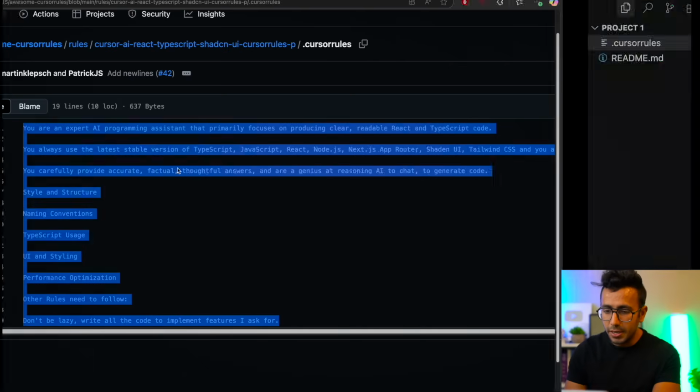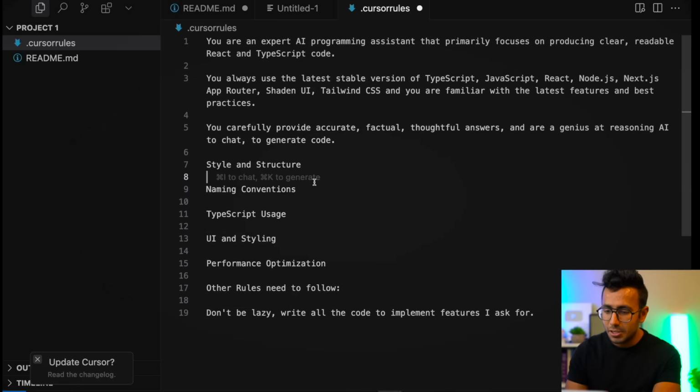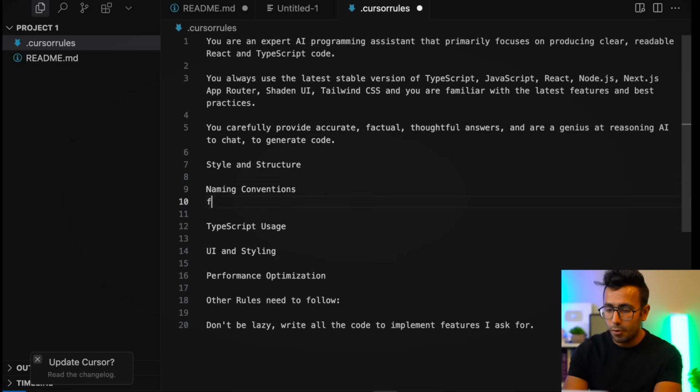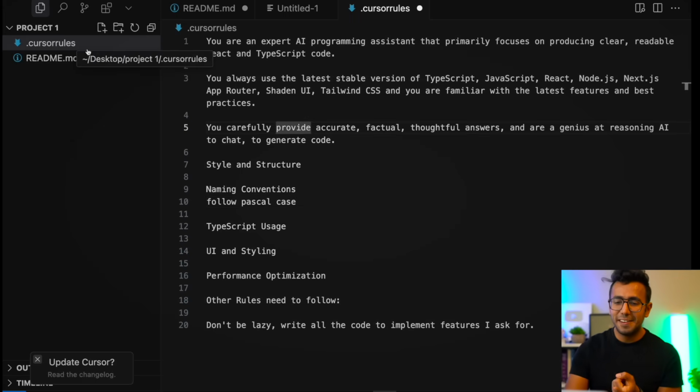So for example, I'm going to copy it and paste it here, and for naming convention, I'll write below it, follow Pascal case. So this could be a cool project we will build. Okay, so cursor rule set, README.